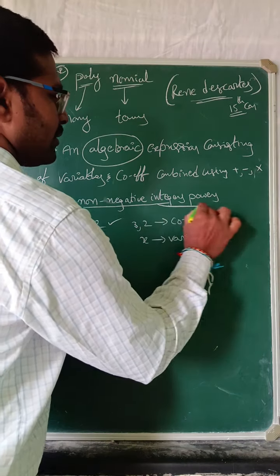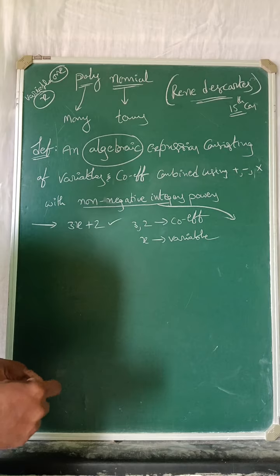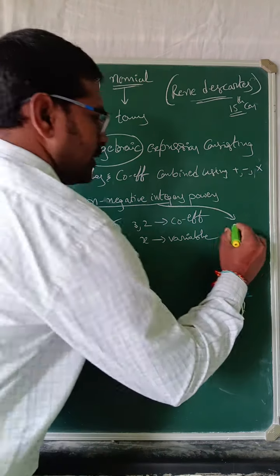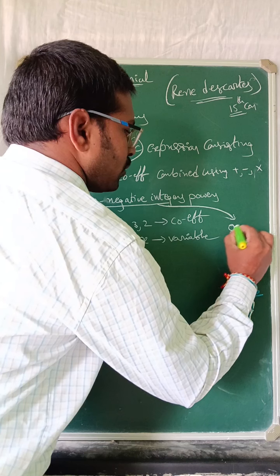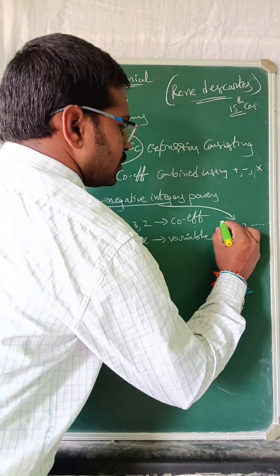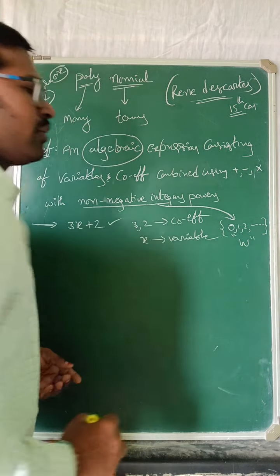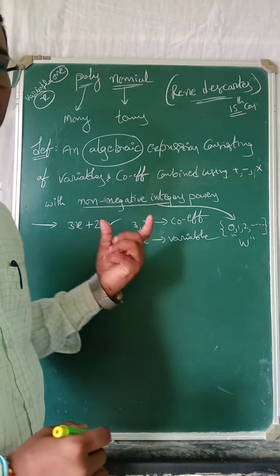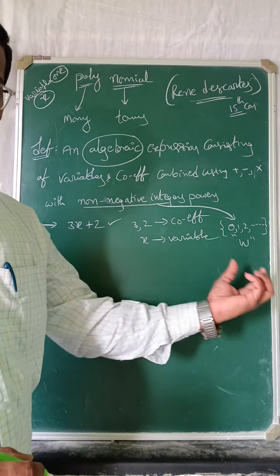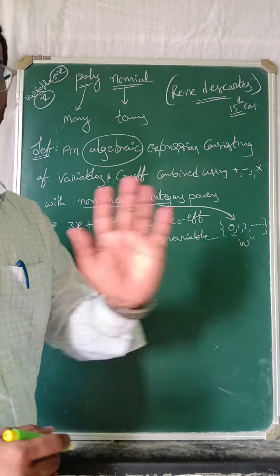Non-negative integral powers means we go only with 0, 1, 2, 3 and so on. That means we can follow only whole numbers. Non-negative integers mean whole numbers.